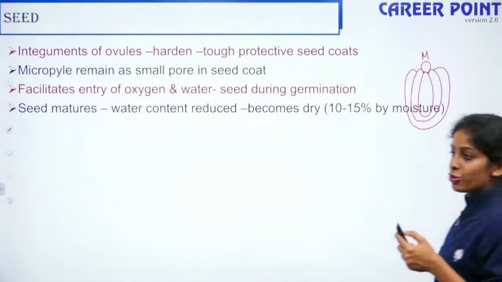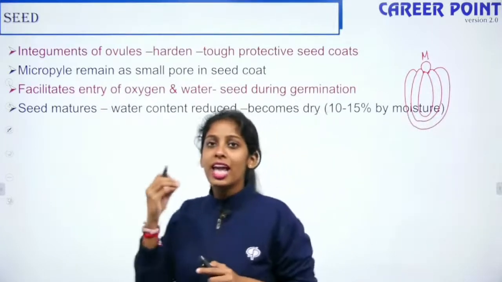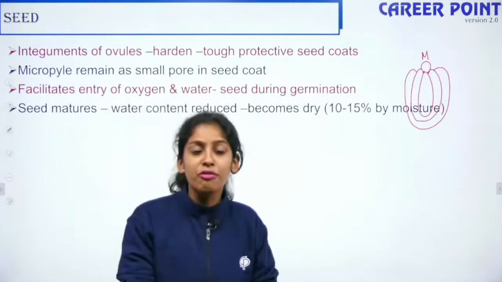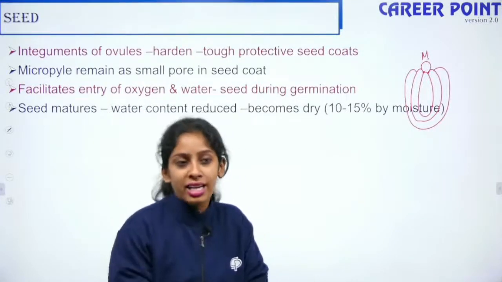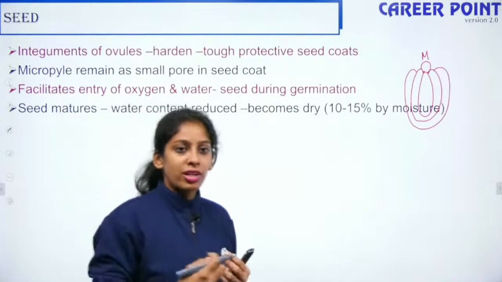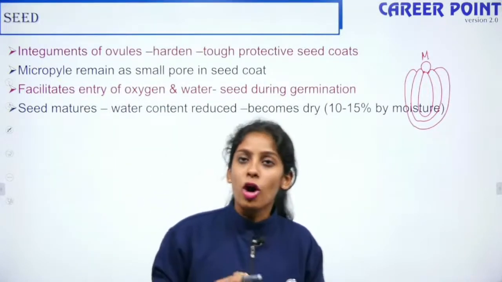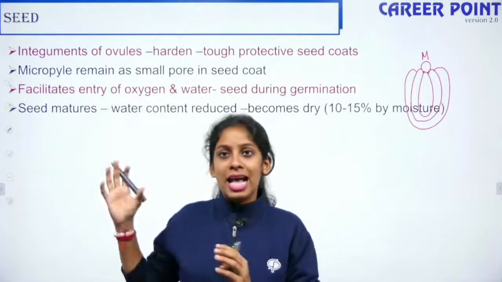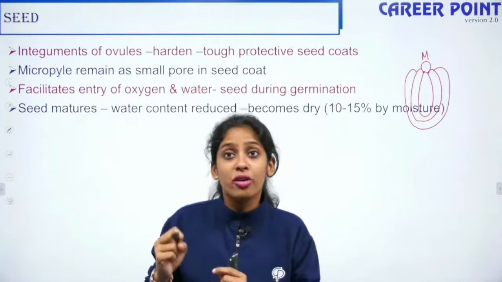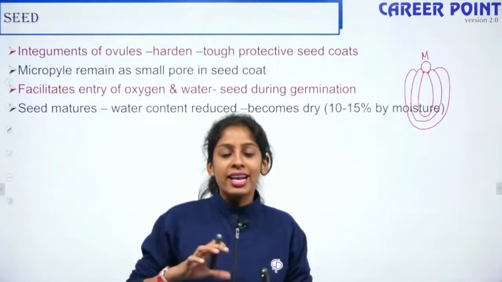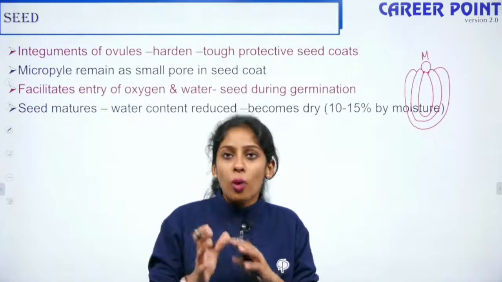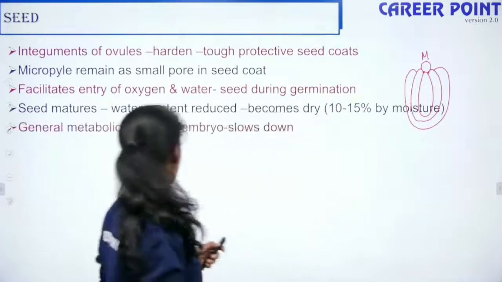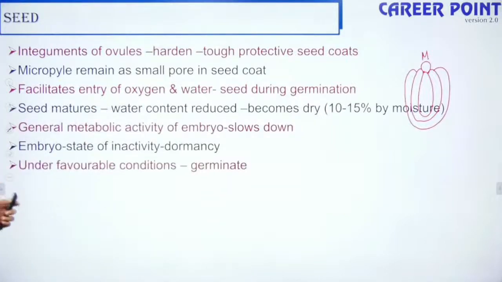So when the seed matures, it loses its water content and becomes dry. If the seed is facing unfavorable conditions, then the seed will become dormant. If the conditions are not favorable, there is no point in the seed germinating. It's anyways going to die. So as the seed becomes very dry, it can also reduce its metabolic activity and enter a dormant stage. When the conditions are favorable, it will germinate to form a new plant, right? Yeah, so this is what I told you.